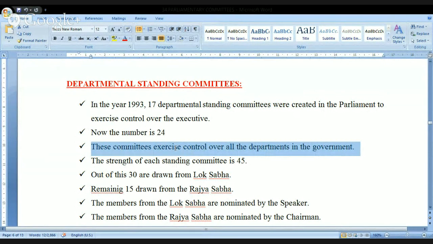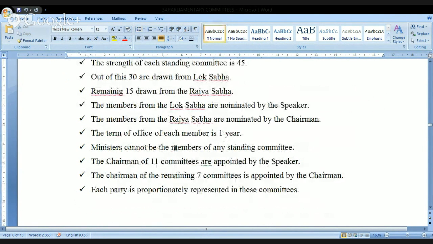Out of this, 30 are drawn from Lok Sabha and the remaining 15 are drawn from Rajya Sabha. So when it comes to the departmental standing committees, remember the number, maybe a question in the examination: 30 from Lok Sabha and 15 from Rajya Sabha.